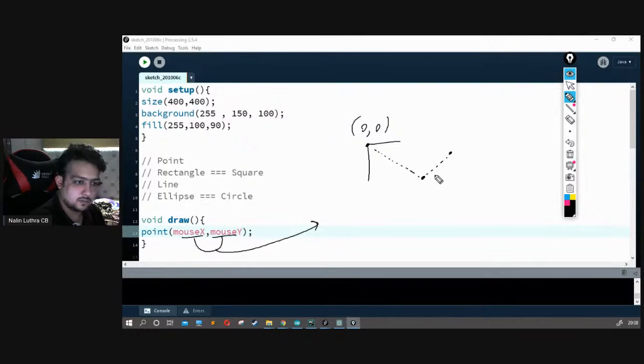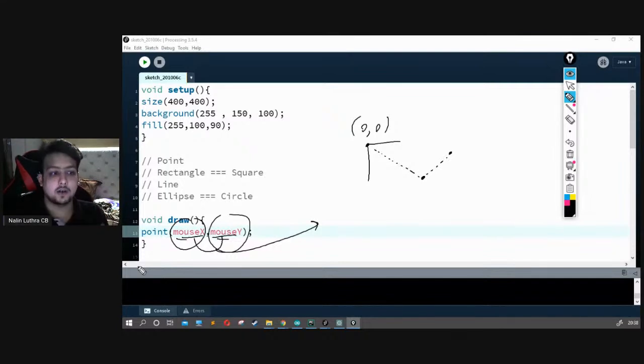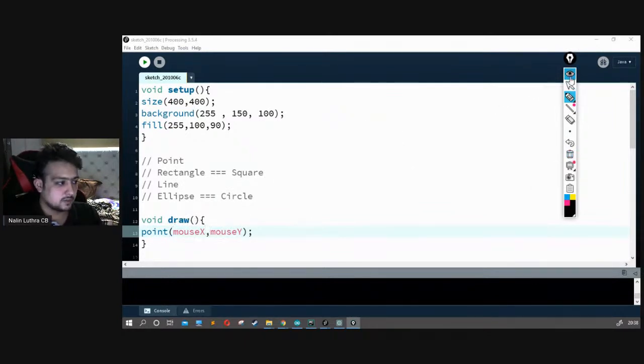So when you move your mouse, the values of these two variables get changed accordingly. These are inbuilt variables, so we use them depending upon our requirement.